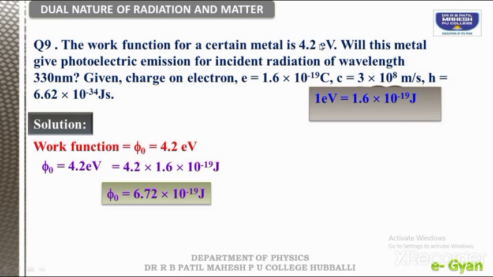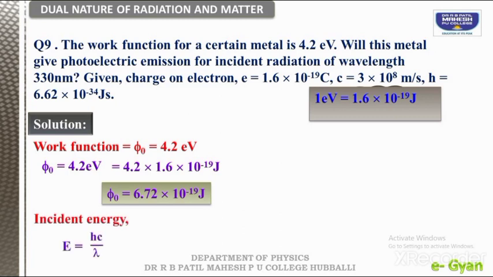Okay, 4.2 electron volt is there, that is actually in terms of joule we can say 6.72 into 10 to the power minus 19 joules. Now this is one part, and the second part, as I told you, we need to calculate the phi naught by the given data, and whether that is equal or greater or less, then we have to compare it. Okay students, now we'll go with the incident energy.